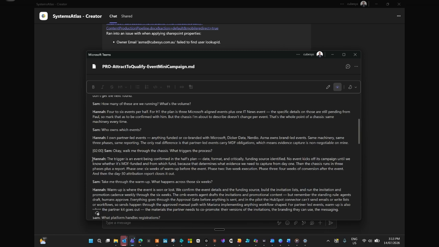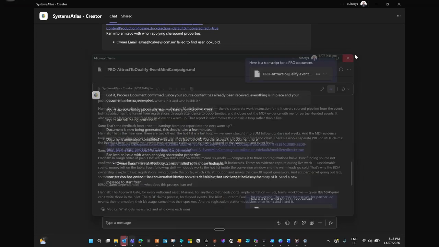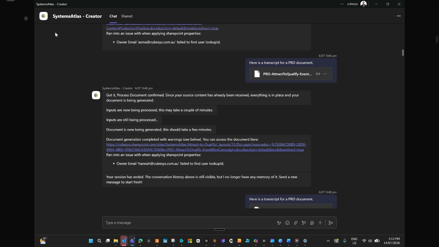There we are. You can see in this just a conversation between Hannah and Sam where they've been chatting away about how we run event campaigns at cubesys. That is then passed to the Systems Creator agent, and we tell it we want a process document creating. Let's have a look at that process document and see what that looks like.